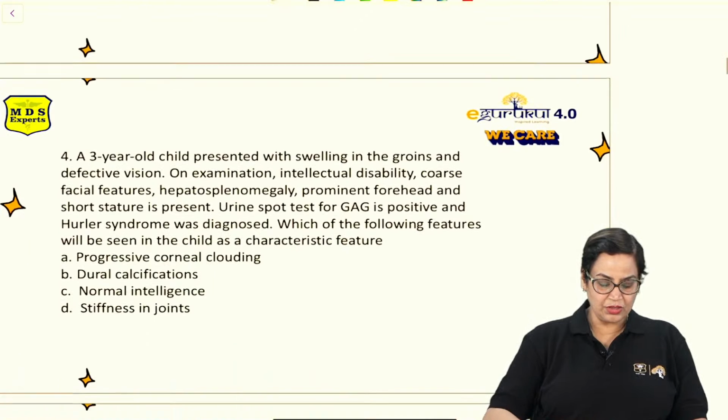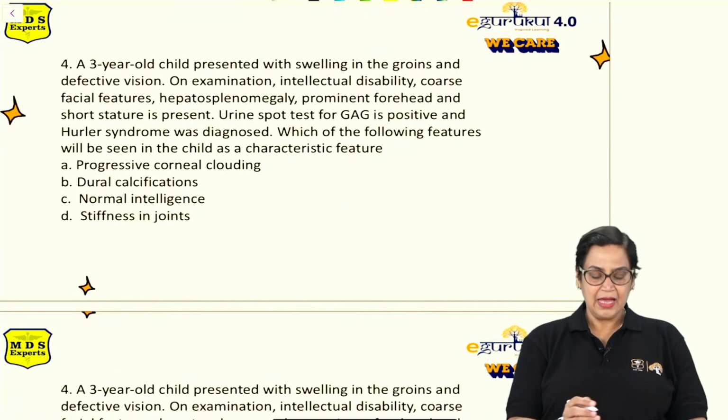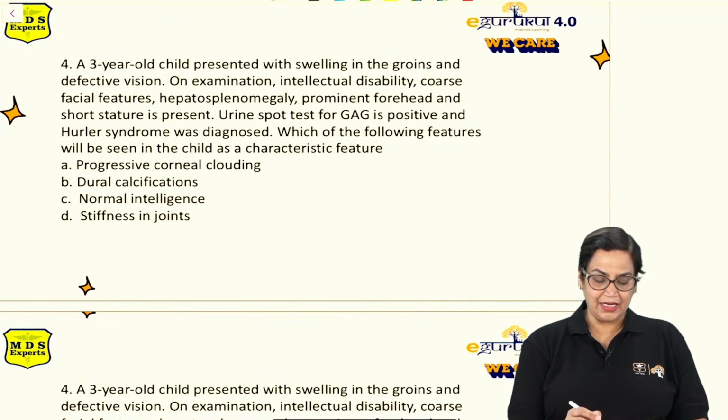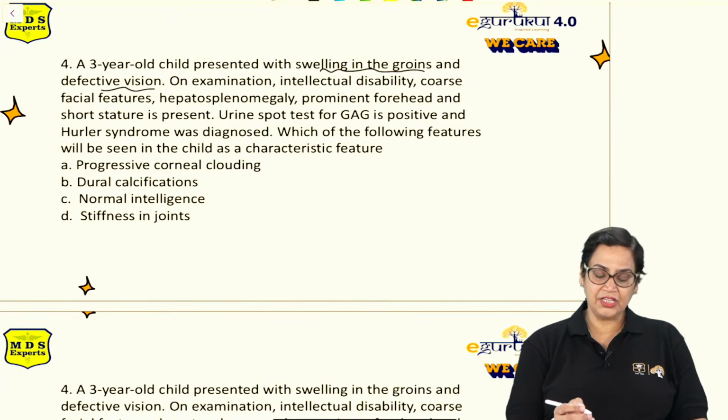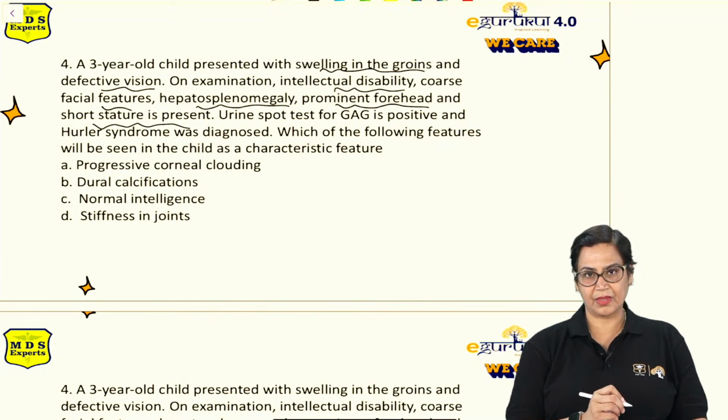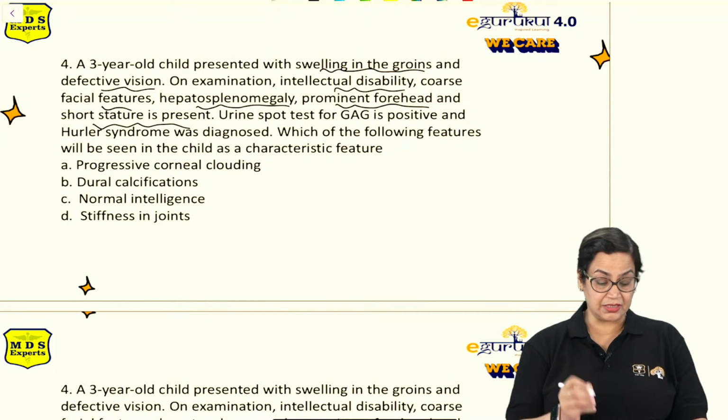Then moving on to the 4th question. A 3-year-old child presented with swelling in the groin and defective vision. On examination, intellectual disability, coarse facial features, hepatosplenomegaly, prominent forehead and short stature is present. These are the clinical manifestations. A urine spot test for GAGs is positive.